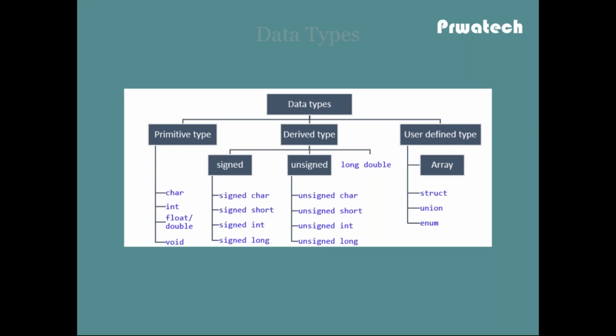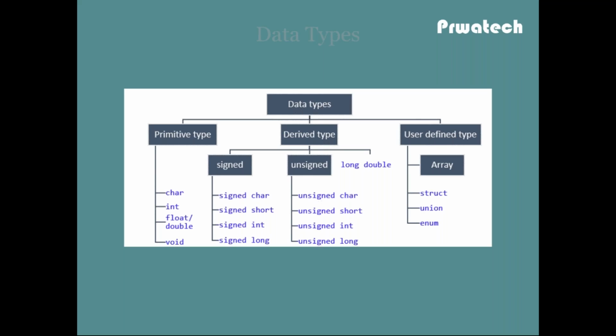What are the derived data types? There are three types of derived data types: signed, unsigned, and long double. Signed data types are signed char, signed short, signed int, signed long. Unsigned data types are unsigned char, unsigned short, unsigned int, unsigned long. One more derived data type is long double. Unsigned means it is only positive, not negative. Signed means it can be negative.